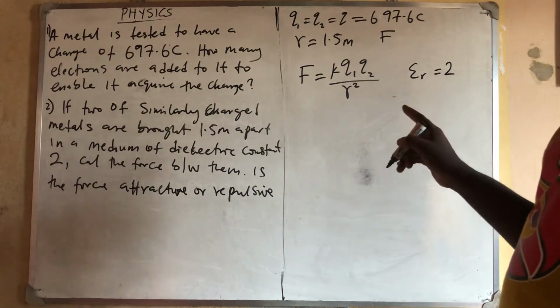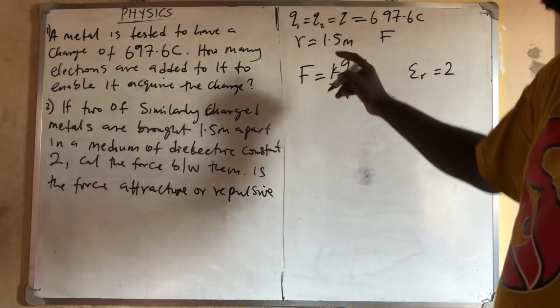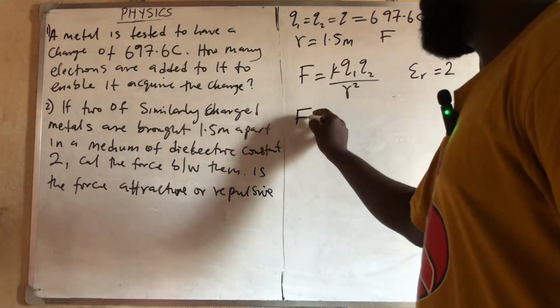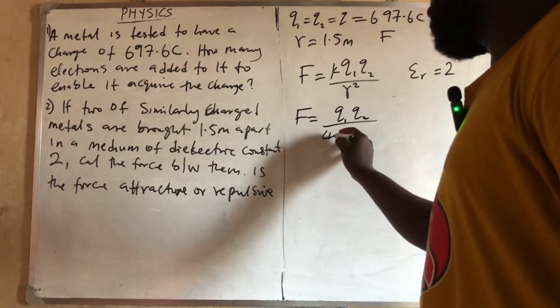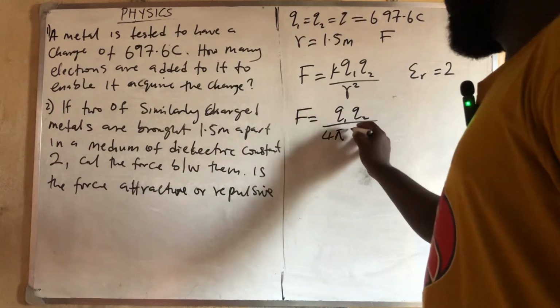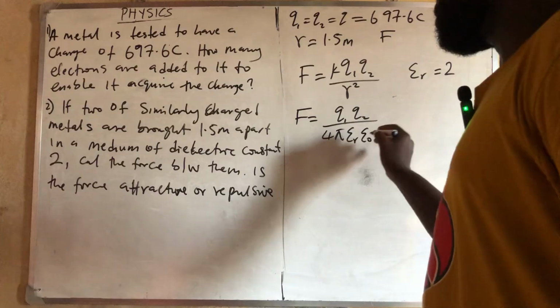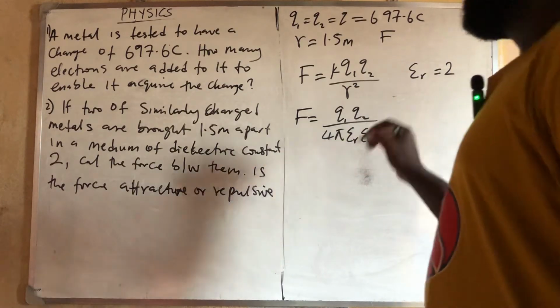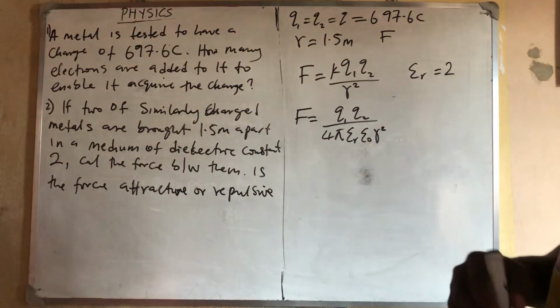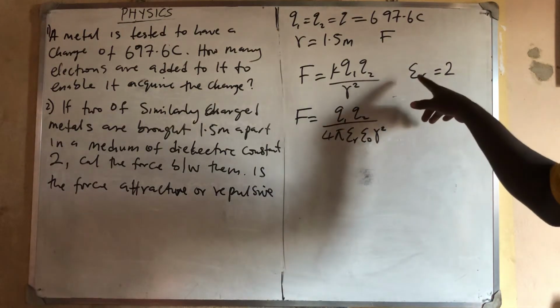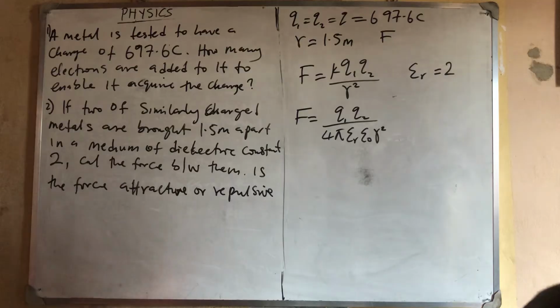So since they gave me a dielectric constant, I am not going to use this k again. So my F is equal to Q1Q2 all over 4 pi epsilon R epsilon naught, then R squared. It's supposed to be just 4 pi epsilon, but whenever you have your epsilon R, you must attach it to it. I am going to show you that as we progress.